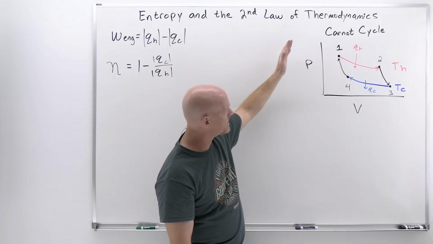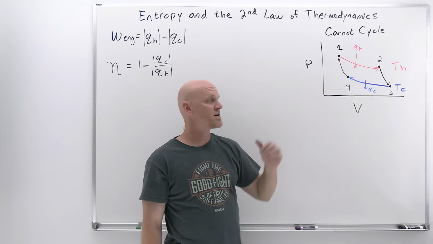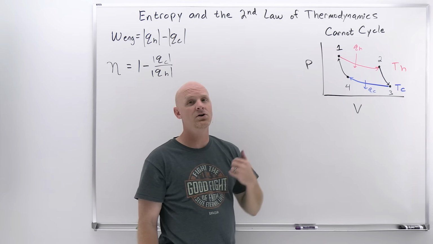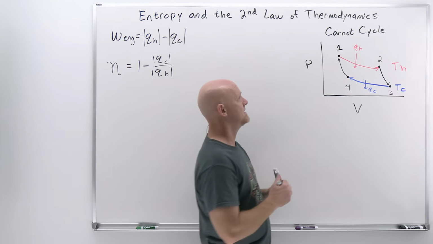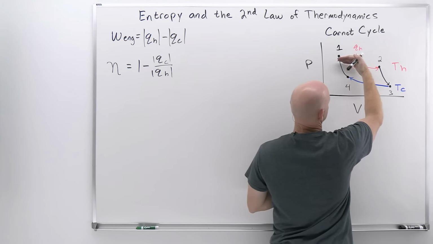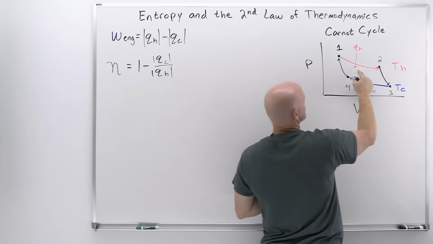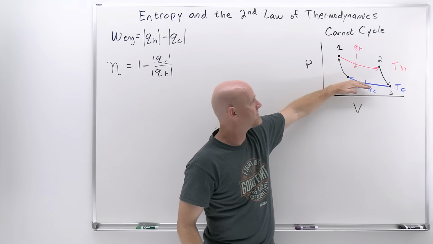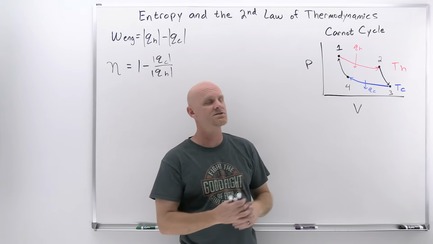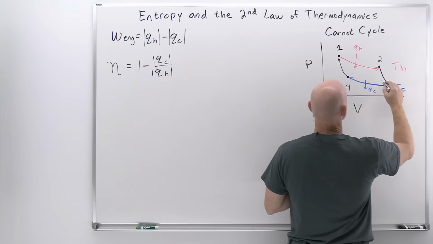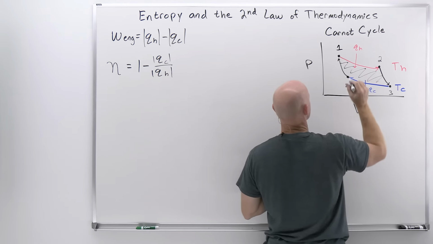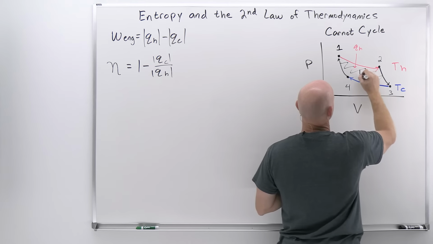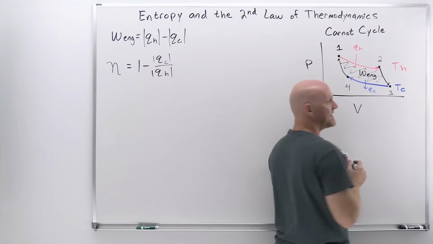If you recall, on a pressure volume graph, the area under the curve was the amount of work done. And so in this case, we got a certain amount of work being done under the curve. But then the amount of work we have to put in to compress the gas back is under here, and it's the difference between the two that is the work being done by the engine. That's going to be highlighted by the area shaded in between all these curves. That is the work that can be done by the engine.